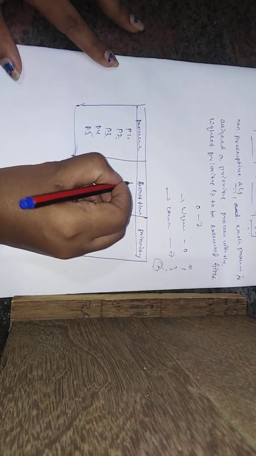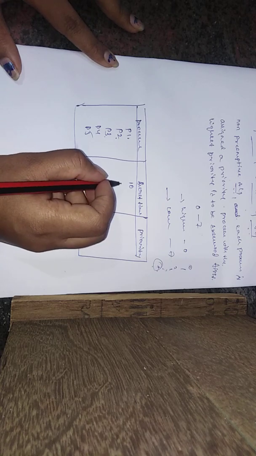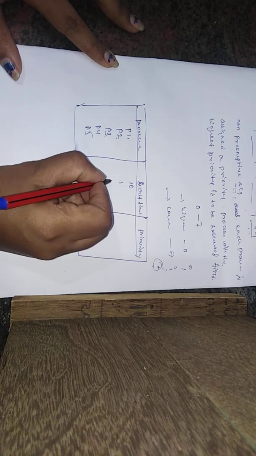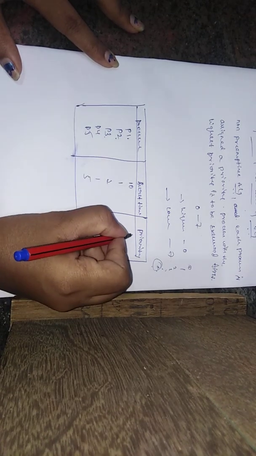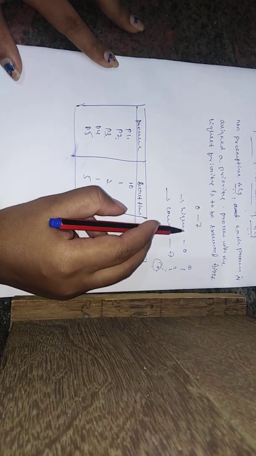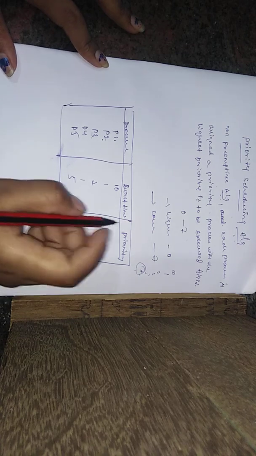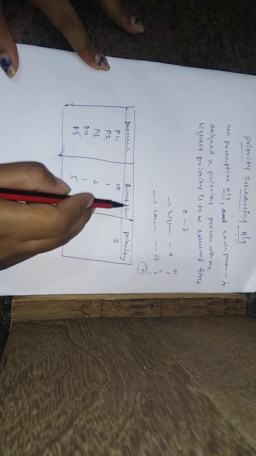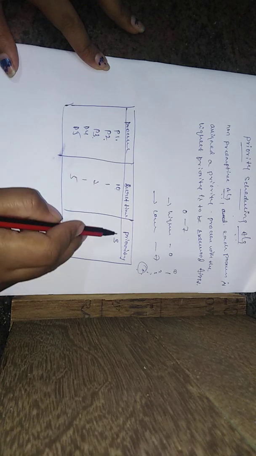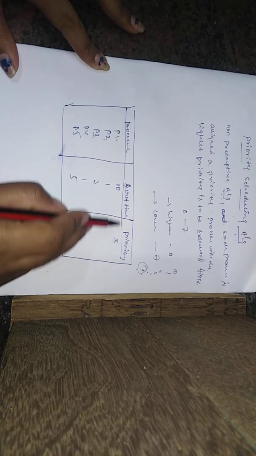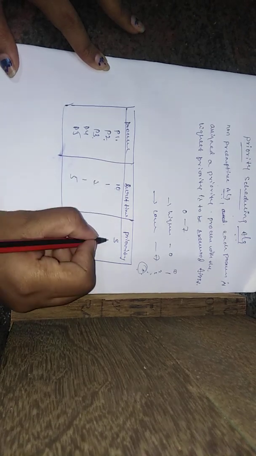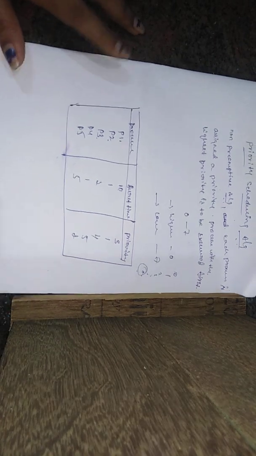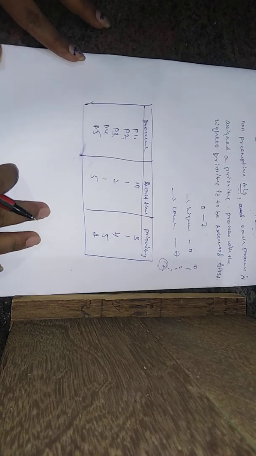Burst time means the time taken to execute the process. The burst times are 10, 1, 2, 1, 5. Priority: this algorithm depends only on the priority. P1 has burst time 10 and priority 3, meaning its priority is third. Then the others have priorities 1, 4, 5, and 2. This is the question for the priority scheduling algorithm.